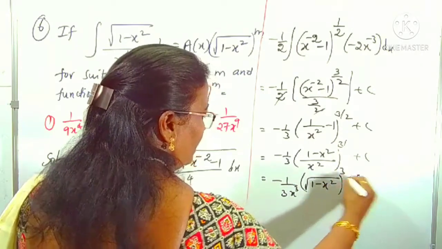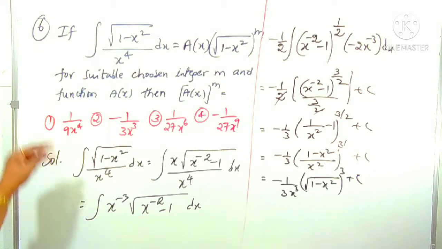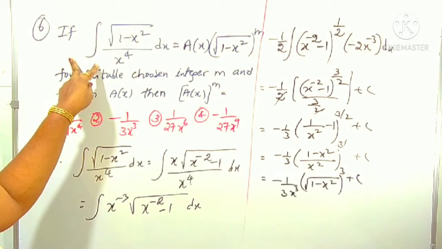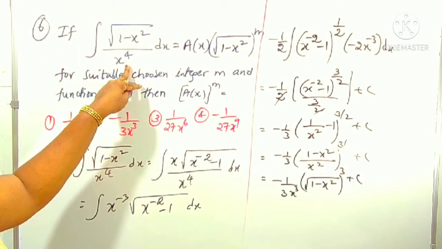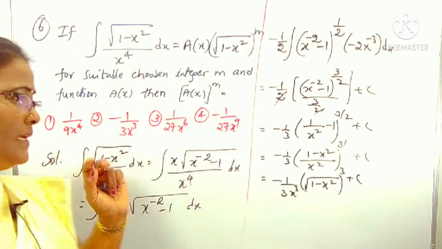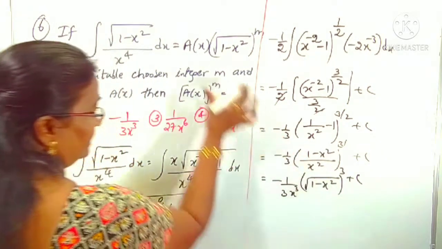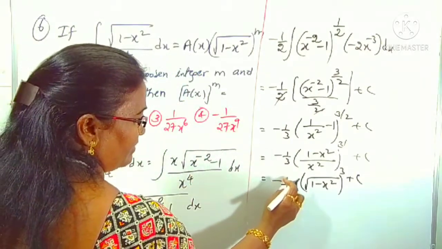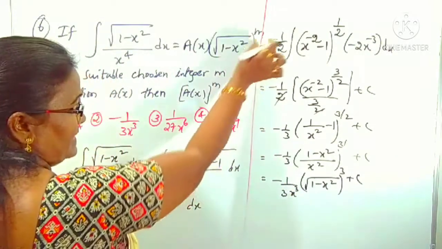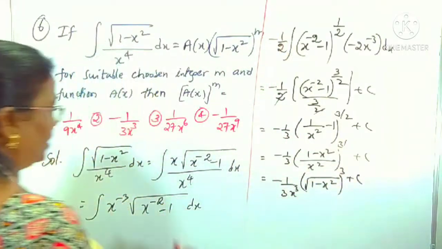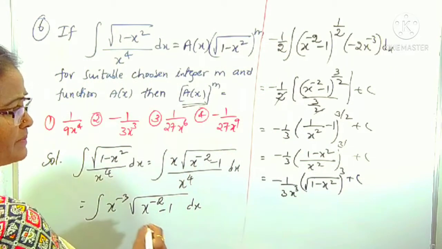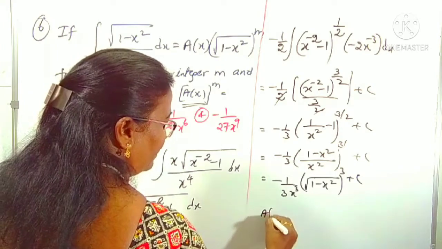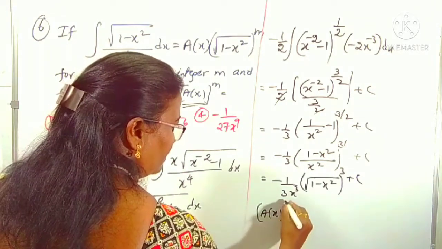This is our required resultant integral of the given function root over 1 minus x square by x power 4. Compare this with the RHS. In place of ax, what is there? Minus 1 by 3x cube is there. In place of m, what is there? 3 is there. Now what do we want? We want ax power m. That is ax power m we want.